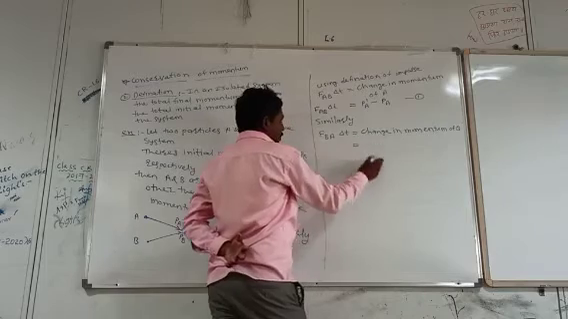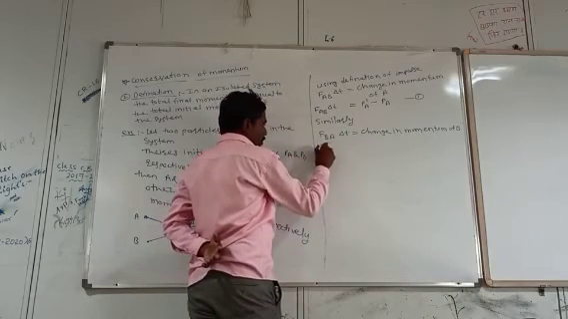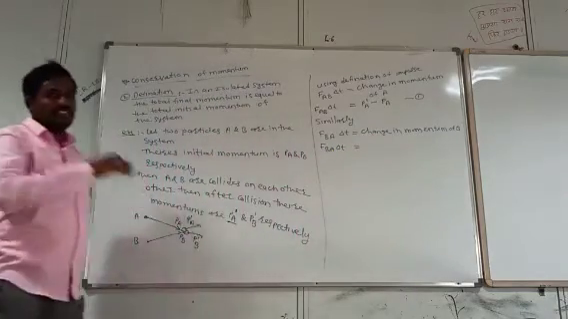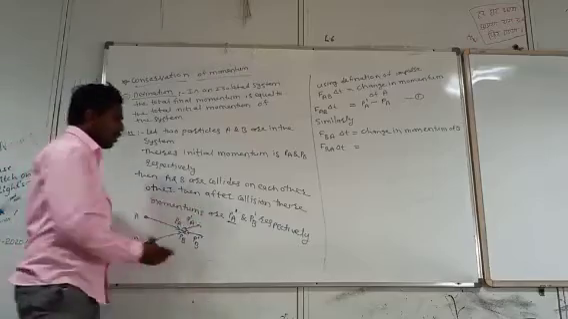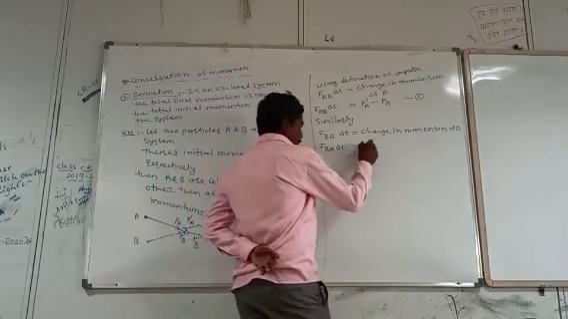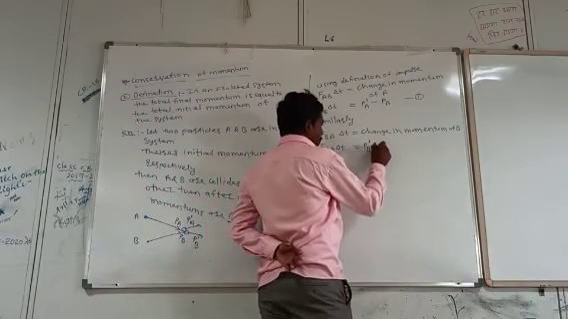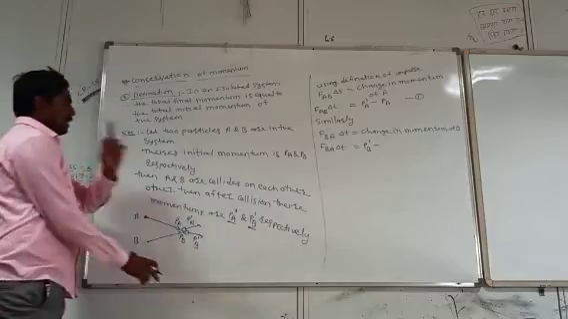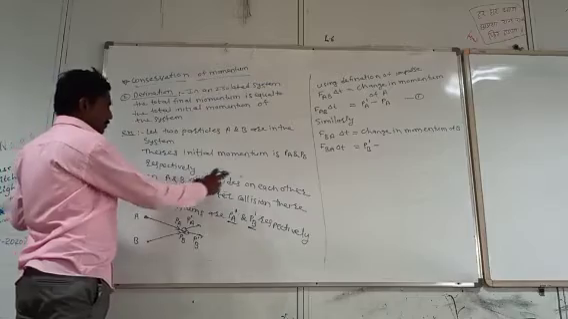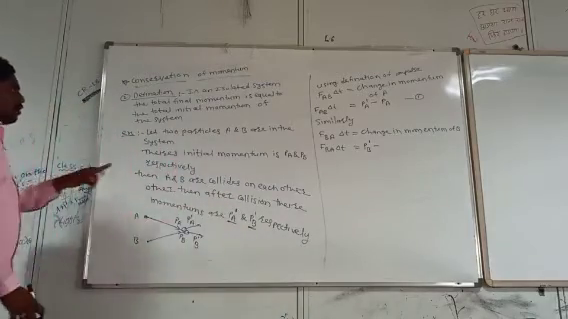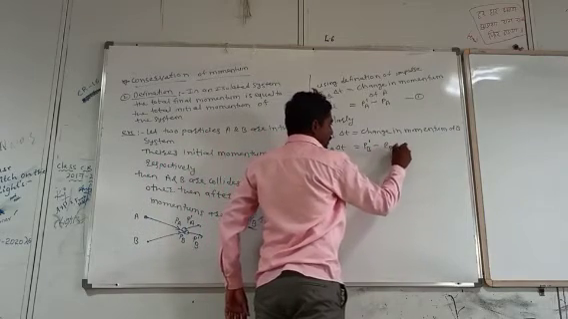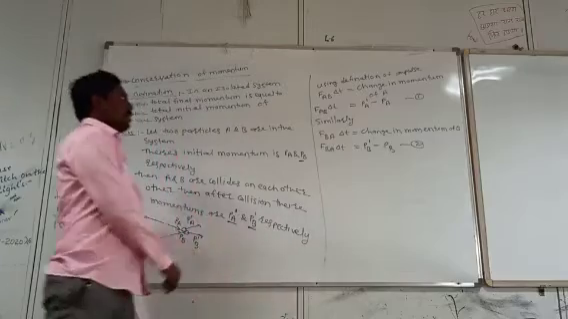Okay, that is the final momentum of B minus the initial momentum of B. Change in momentum of B means the final momentum of B, that is the momentum after collision, Pb prime, minus the initial momentum of B, which is Pb. So Pb prime minus Pb. Now this is equation 2.